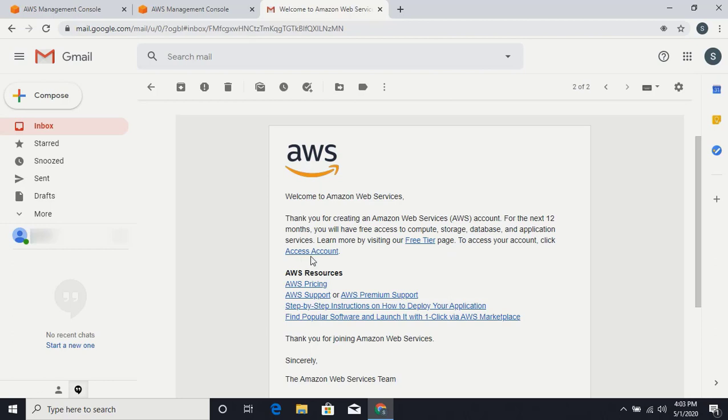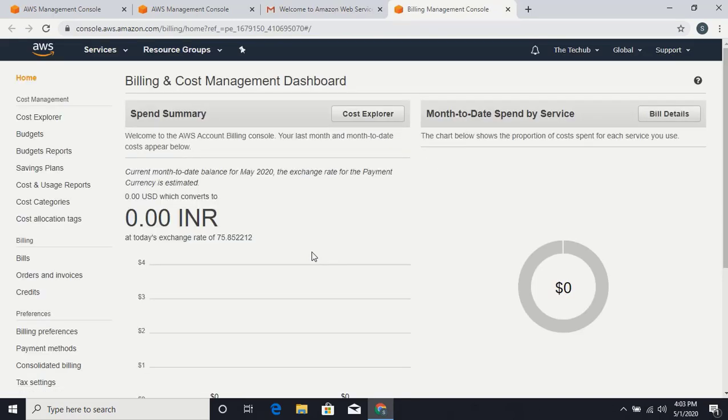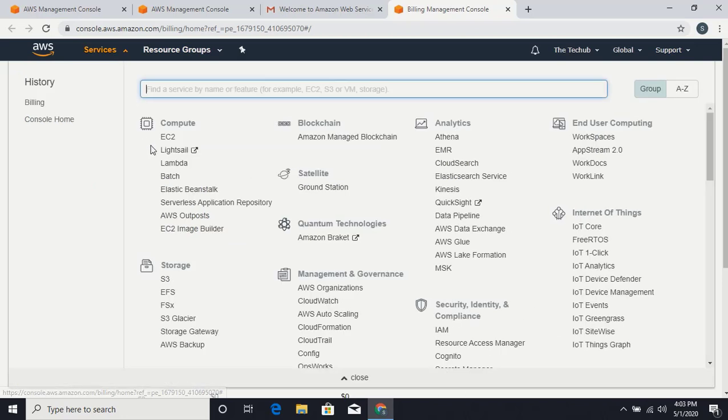Then click the Access Account link to activate and access your AWS account. Now your account is activated. Now check the EC2 service once again.